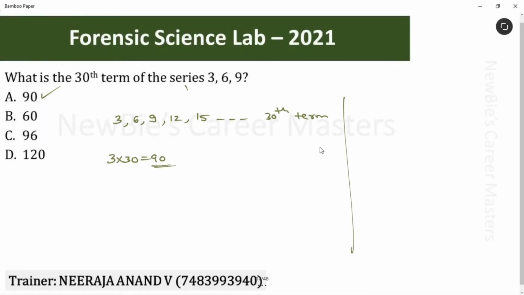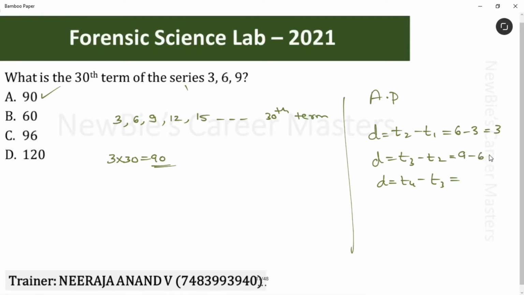Yes, formula is also there. See, values are in AP. AP in the sense difference should be same. Difference means T2 minus T1, second term minus first term, or we have to take this as third term minus second term, or we have to take this as fourth term minus third term. These values should be same. Let's check it. Second term is 6, first term is 3. So we get the difference 3. Then third term is 9, second term is 6. See, here also we are getting the difference 3. Then fourth term is 12 and the third term is 9. See, since the differences are same, the values are in AP.